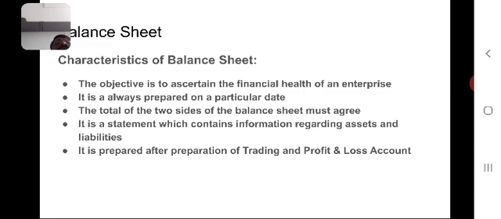Balance sheet, unlike a trading and profit and loss account, is not an account. It is a statement which contains information regarding assets, liabilities, and capital. The words "to" and "by" are not used in the balance sheet. It is prepared after the preparation of the trading and profit and loss account, that is, after transferring all the nominal accounts to the trading and profit and loss account.